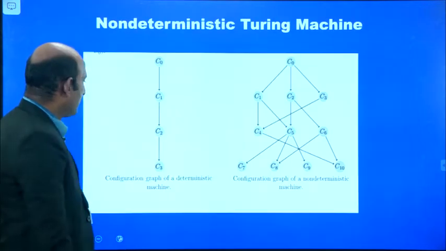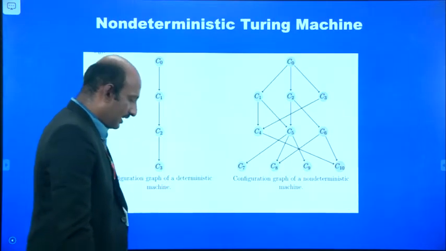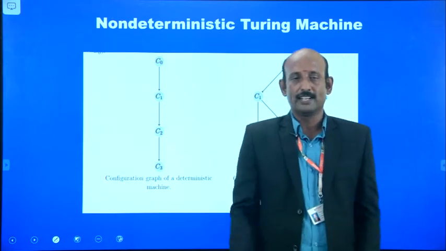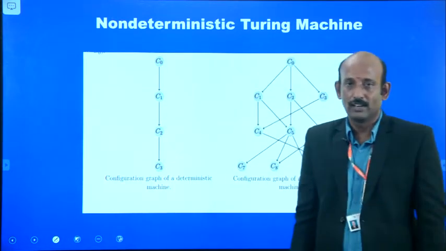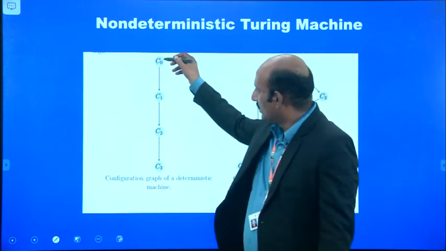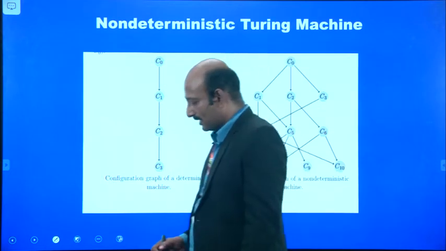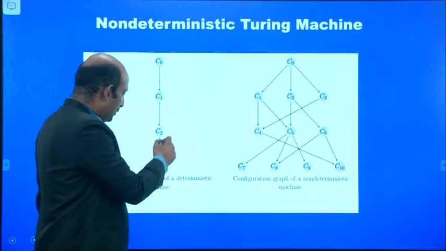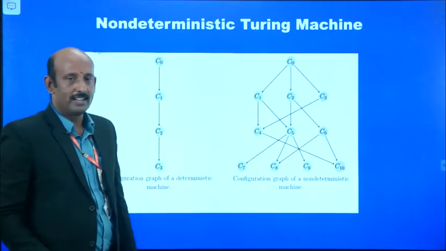Okay. See, there are non-deterministic and deterministic Turing machines. What we have seen in the previous video sessions is all deterministic. That is, the configurations come in a sequence, C0, C1, C2, and so on, in linear order.